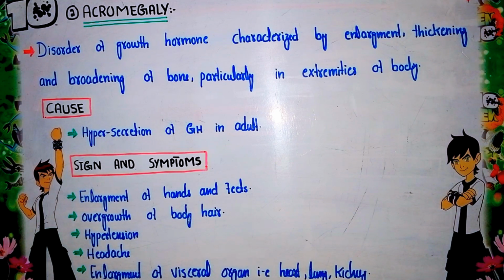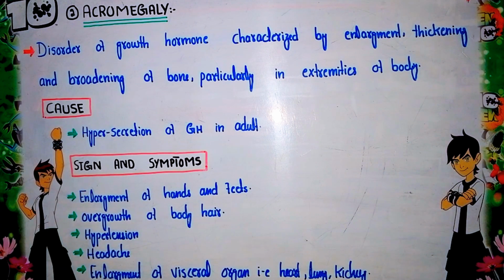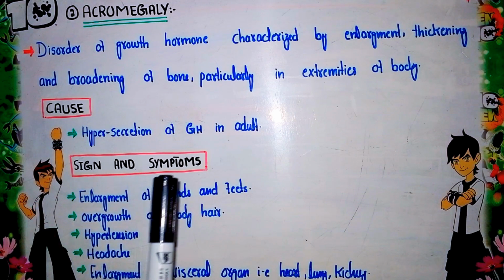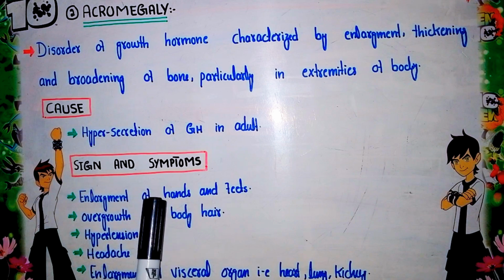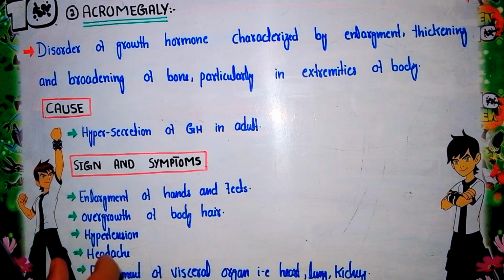So basically in this condition, the hypersecretion of the growth hormone occurs in the adult stage. So this will cause the acromegaly condition. Now, what are the symptoms that appear in an individual in whom the hypersecretion of the growth hormone occurs? First, enlargement of hands and feet. As we have already discussed in the definition, these are the extremities. The bones present in these extremities are enlarged in size.